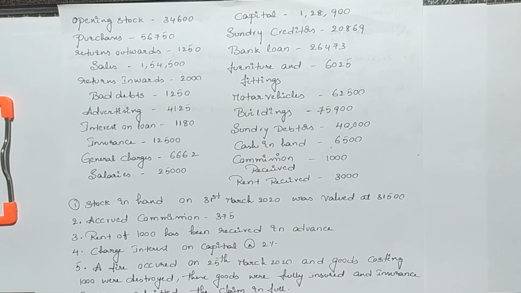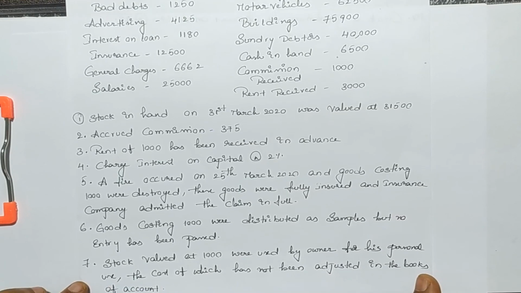In the last videos, we have learned about the adjustments related to bad debts, provision for doubtful debts, outstanding expenses, prepaid expenses, closing stock and depreciation on fixed assets. In this video, we are going to learn about 9 different adjustments in one problem. Hope these 3 videos will help you guys to solve any type of adjustments related to final accounts. Now let's see the problem.